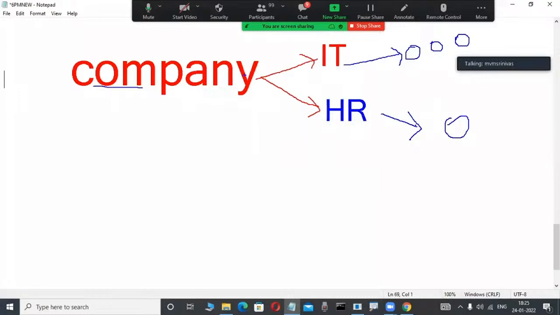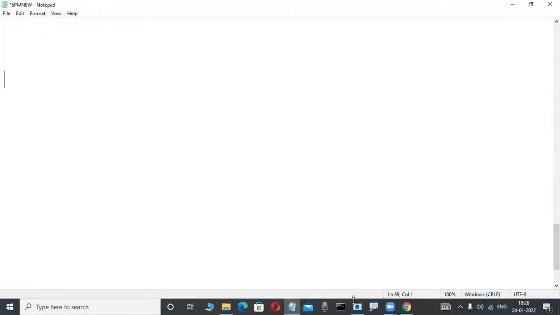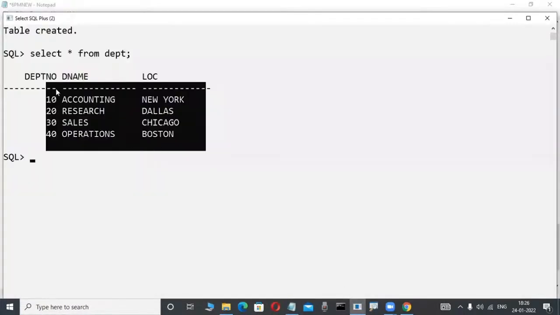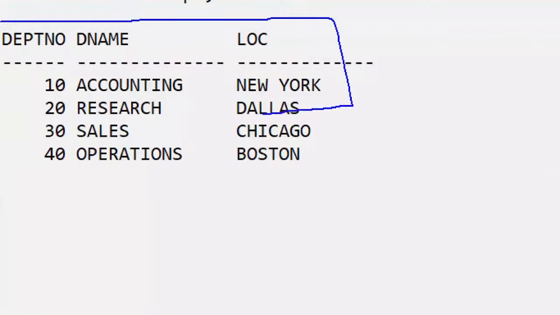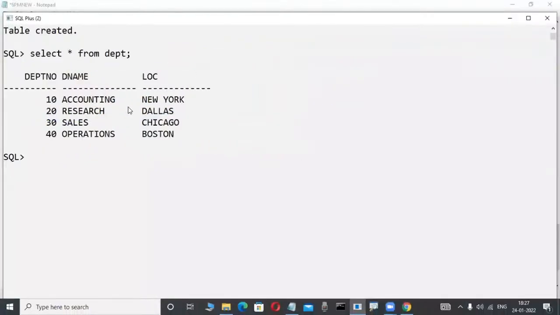In a company, an IT department and an HR department are there. For example, one company, 2 departments. In the IT department, 3 employees are working. In the HR department, 1 employee is working. Suppose you are a first-time newcomer, how are you thinking? Relational data model products means table format only, data is stored in tables. You are thinking, okay, fine, I agree.